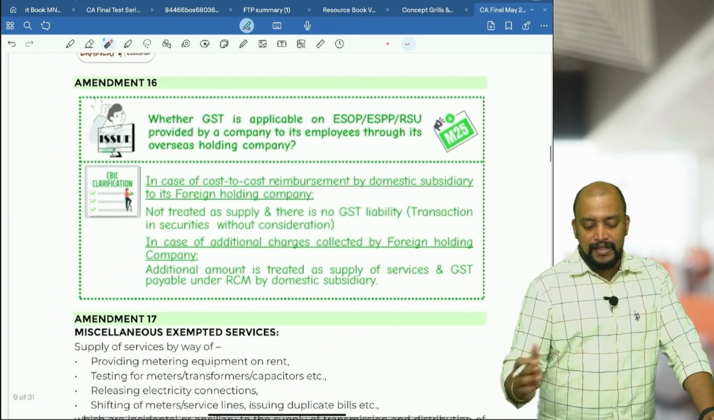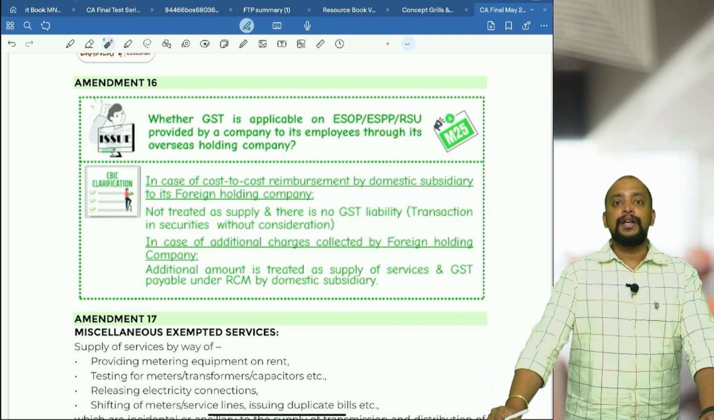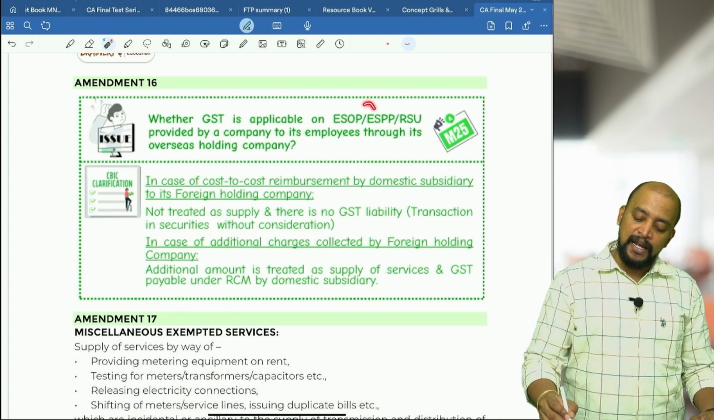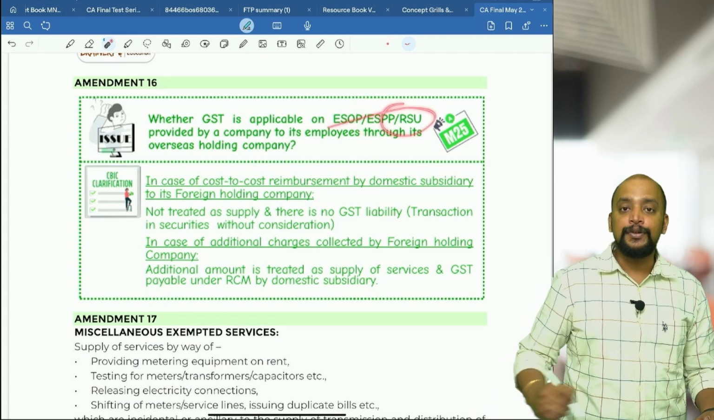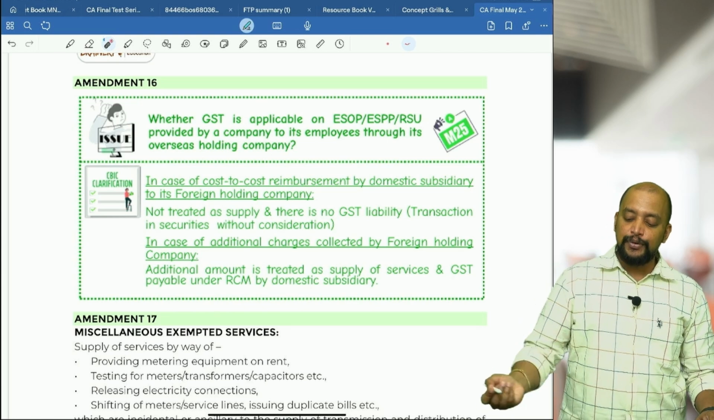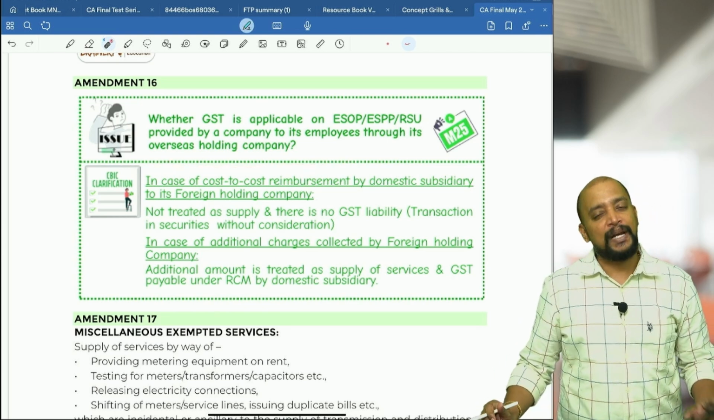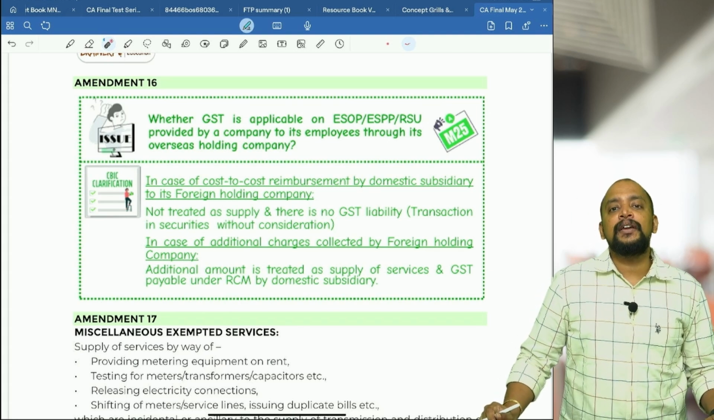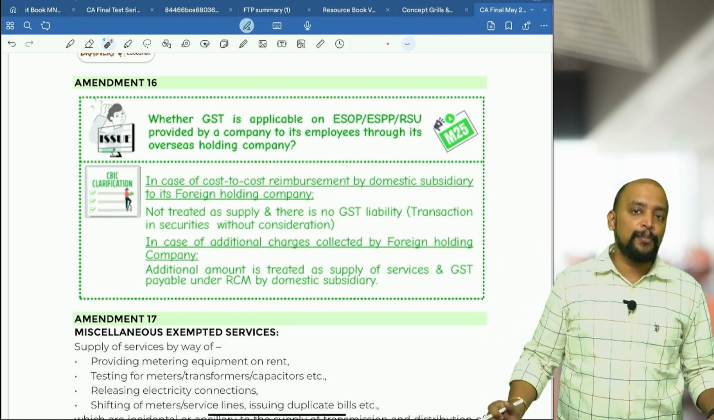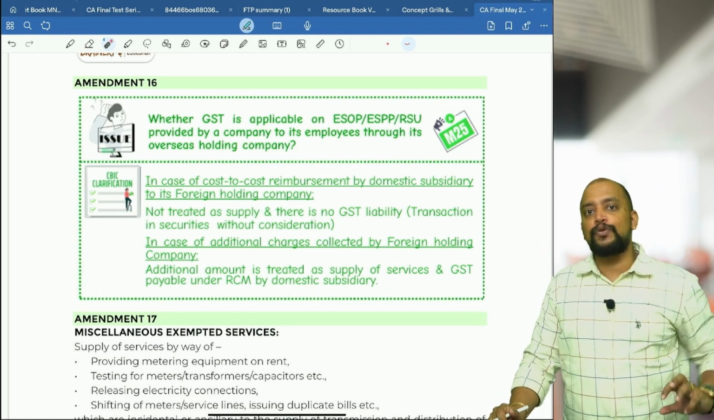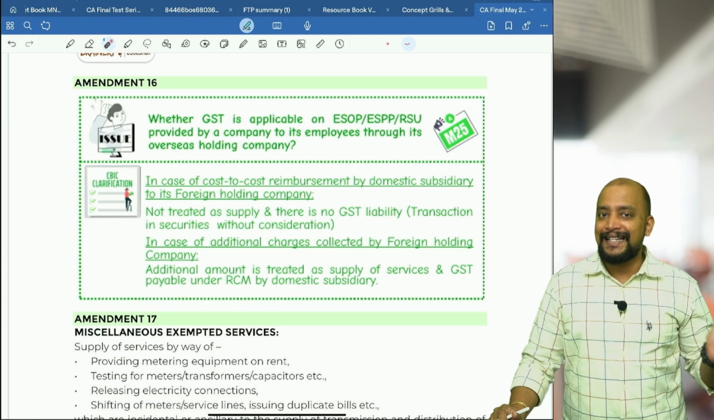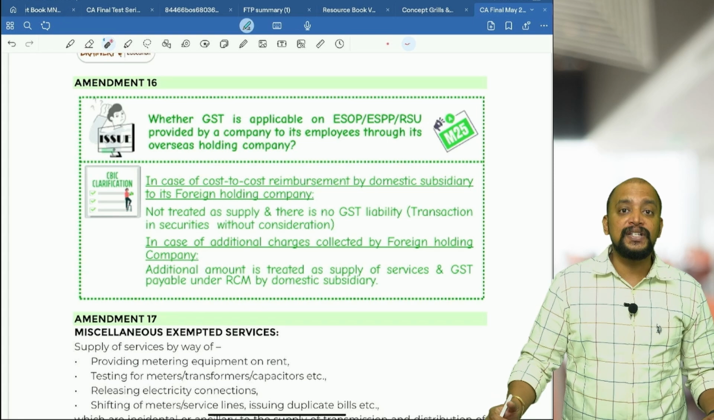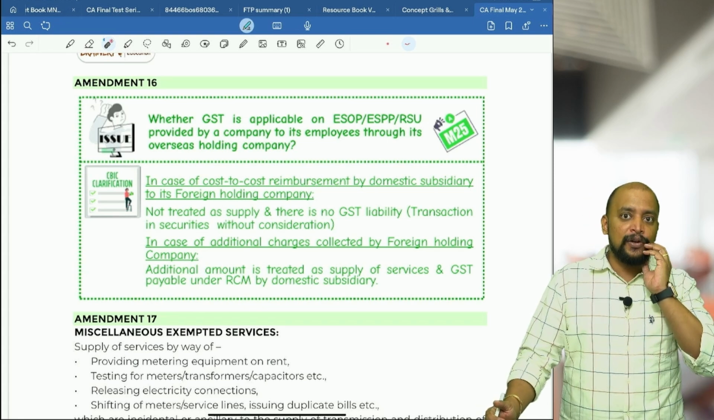Then next one, the 16th amendment: whether GST is applicable on ESOPs, ESPPs or RSU. ESOP refers to Employee Stock Option Plan, ESPP Employee Stock Purchase Plan, and RSU refers to Restricted Stock Units provided by a company to its employees through its overseas holding company. So again same, there is a holding company outside India and there is a subsidiary company in India. The subsidiary company wanted to allot ESOPs of the holding company to their employees for which the subsidiary company will procure those ESOPs. Suppose if they pay only the cost, that is basically what they are buying is the shares, then in that case again, as the underlying is securities which is neither goods nor services, there is no GST payable on that, so it is not a supply.